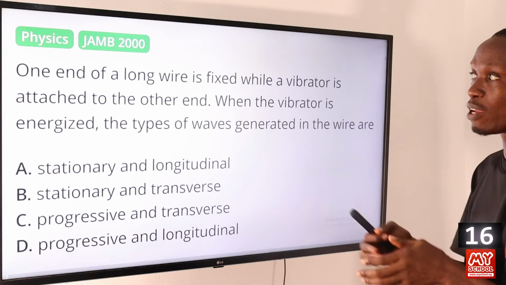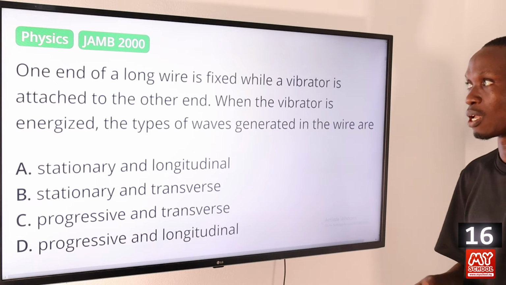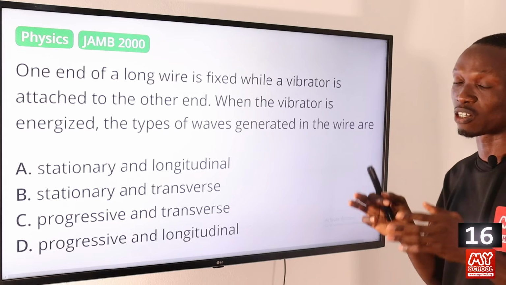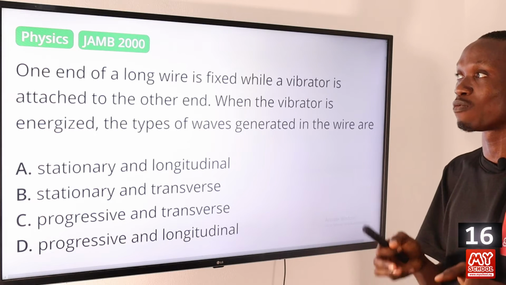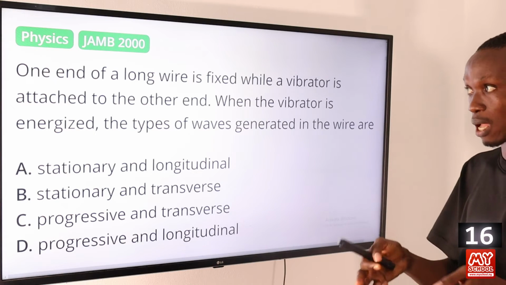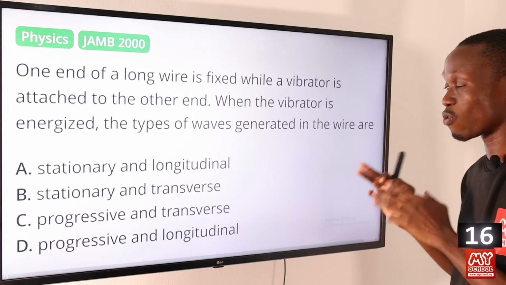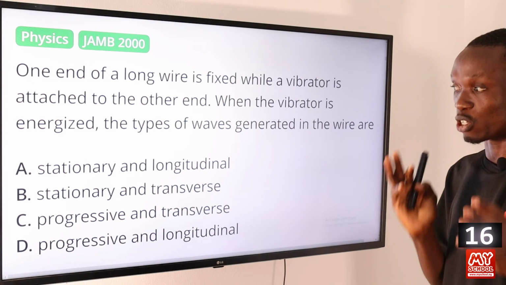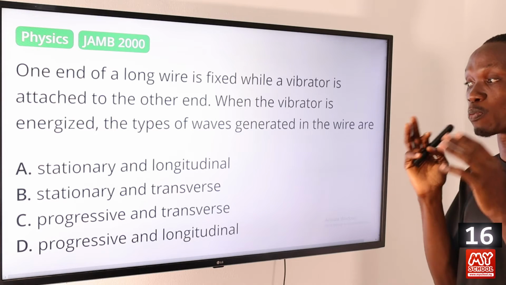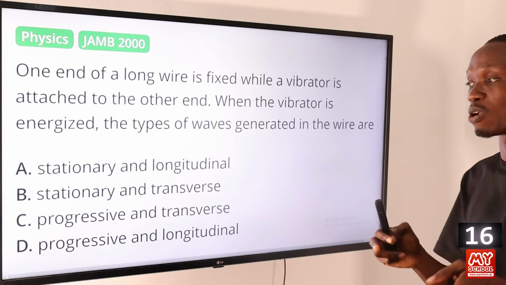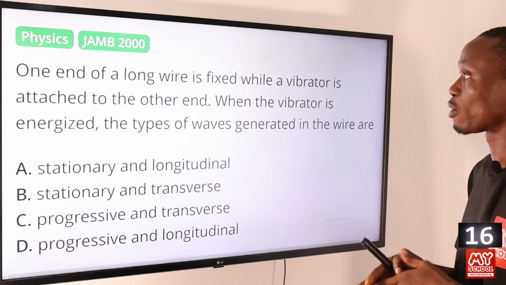When one end of a wire is fixed, that tells us about a stationary wave. A stationary wave does not move from one point to another. So that makes the type of wave in the wire a stationary wave, and not a progressive wave. For a progressive wave, the wave moves from one point to another.